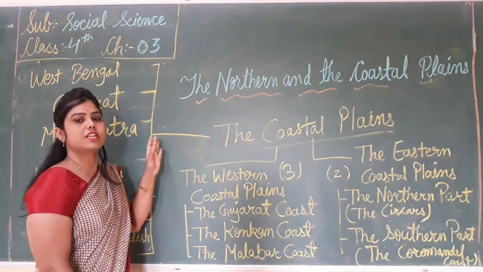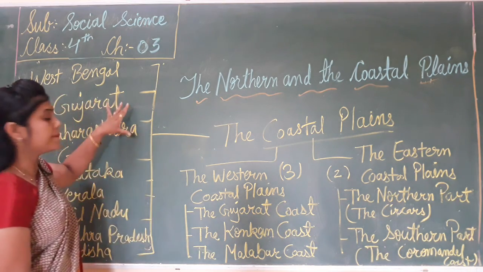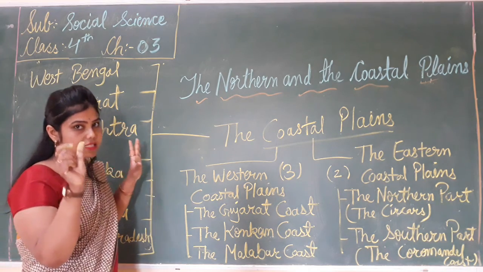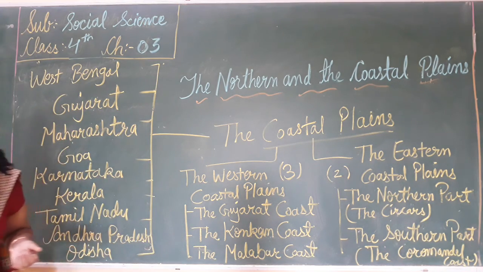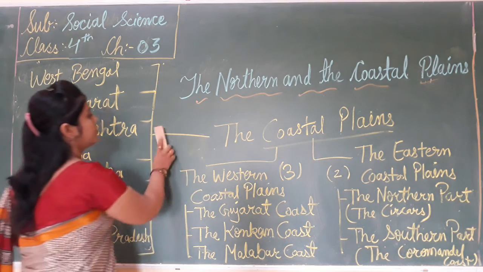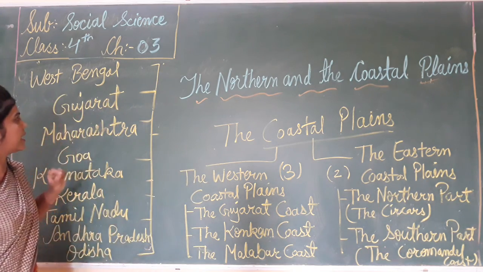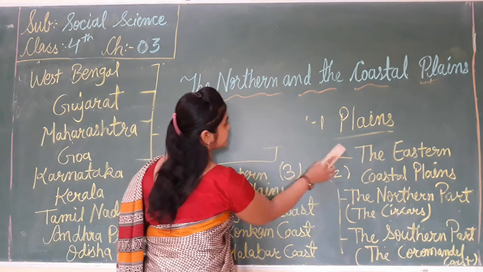Now we will learn about each state. First one is